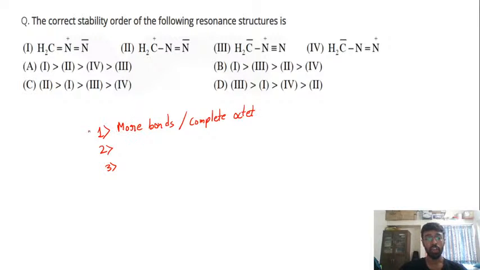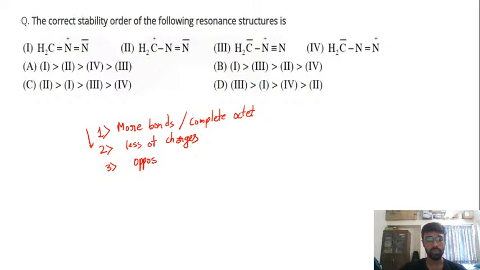Second thing is, देखो, this is the order in which you need to check which one is more stable. If you have the same number of bonds, then you should check for less number of charges. If you have less number of charges in the resonating structure, that resonating structure will be more stable. If you have the same number of charges, then you need to know कि आपके जो opposite charges